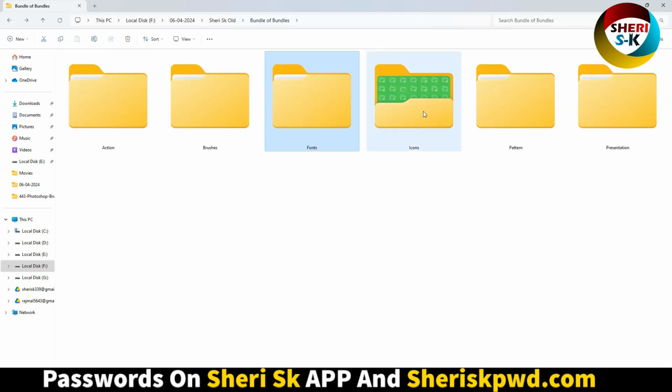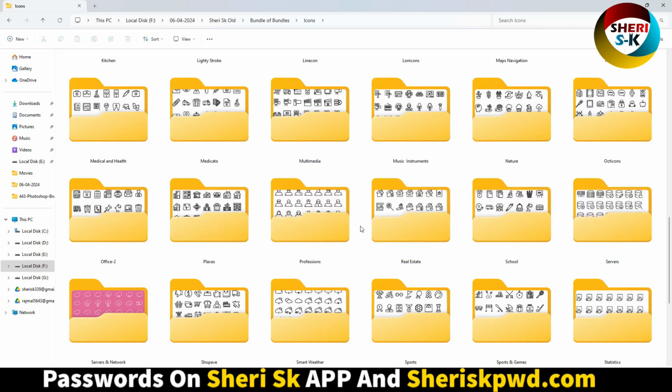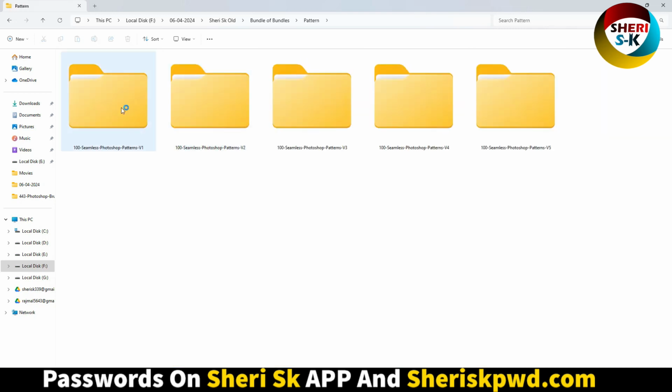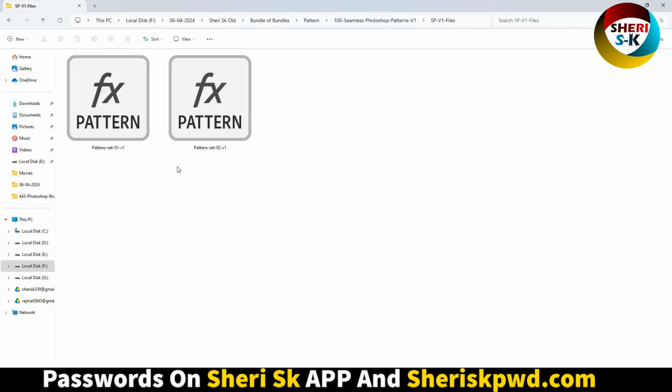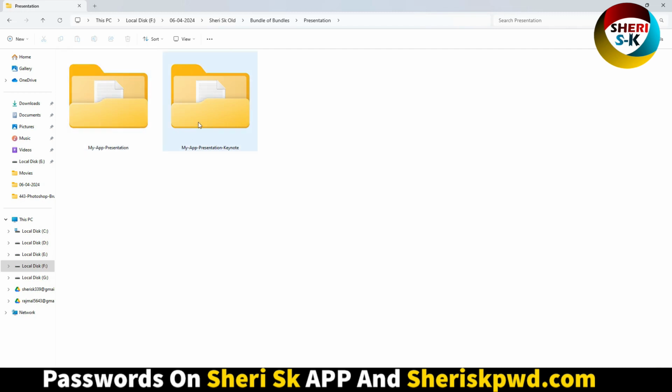Okay, next, icons with different categories, pattern for Photoshop. Next, presentation, my app presentation.